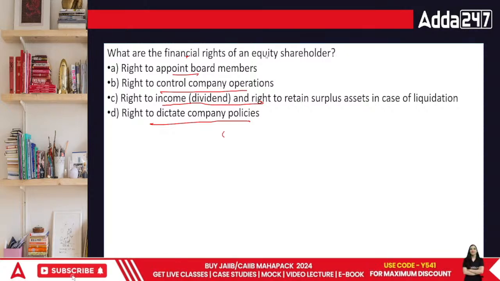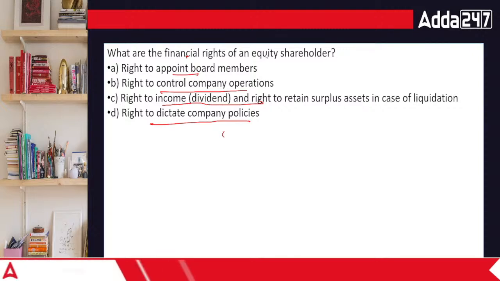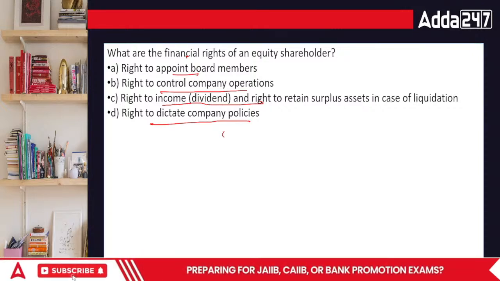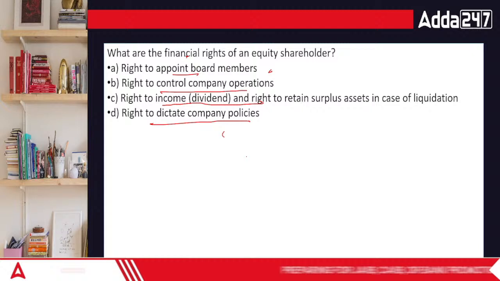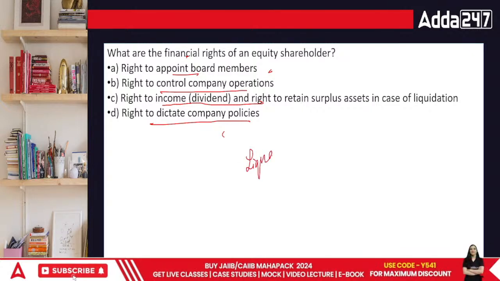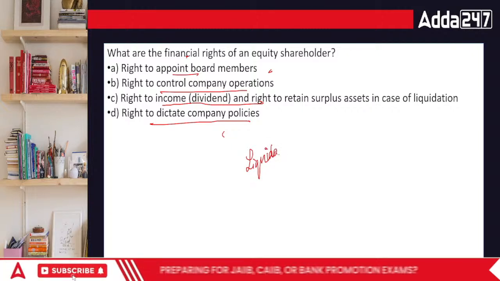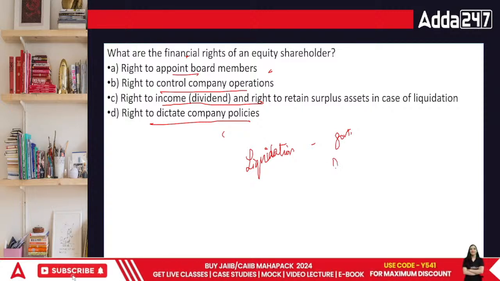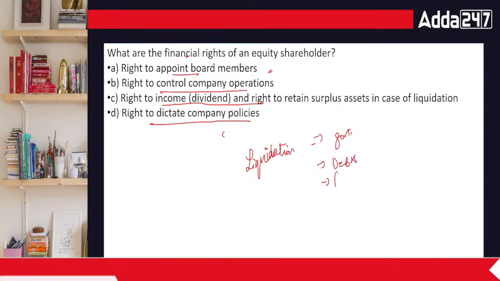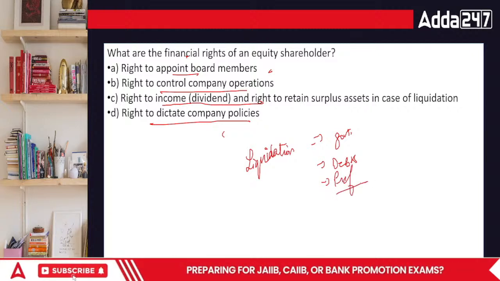Practically, though, what happens is, let me tell you about liquidation, everyone. When the liquidation happens, at that point of time, first of all, the government comes and asks for their pending amounts. So first of all, you pay the government. Then you pay the debts that you have taken. Then you pay your preference shares. Whatever is left goes to equity.